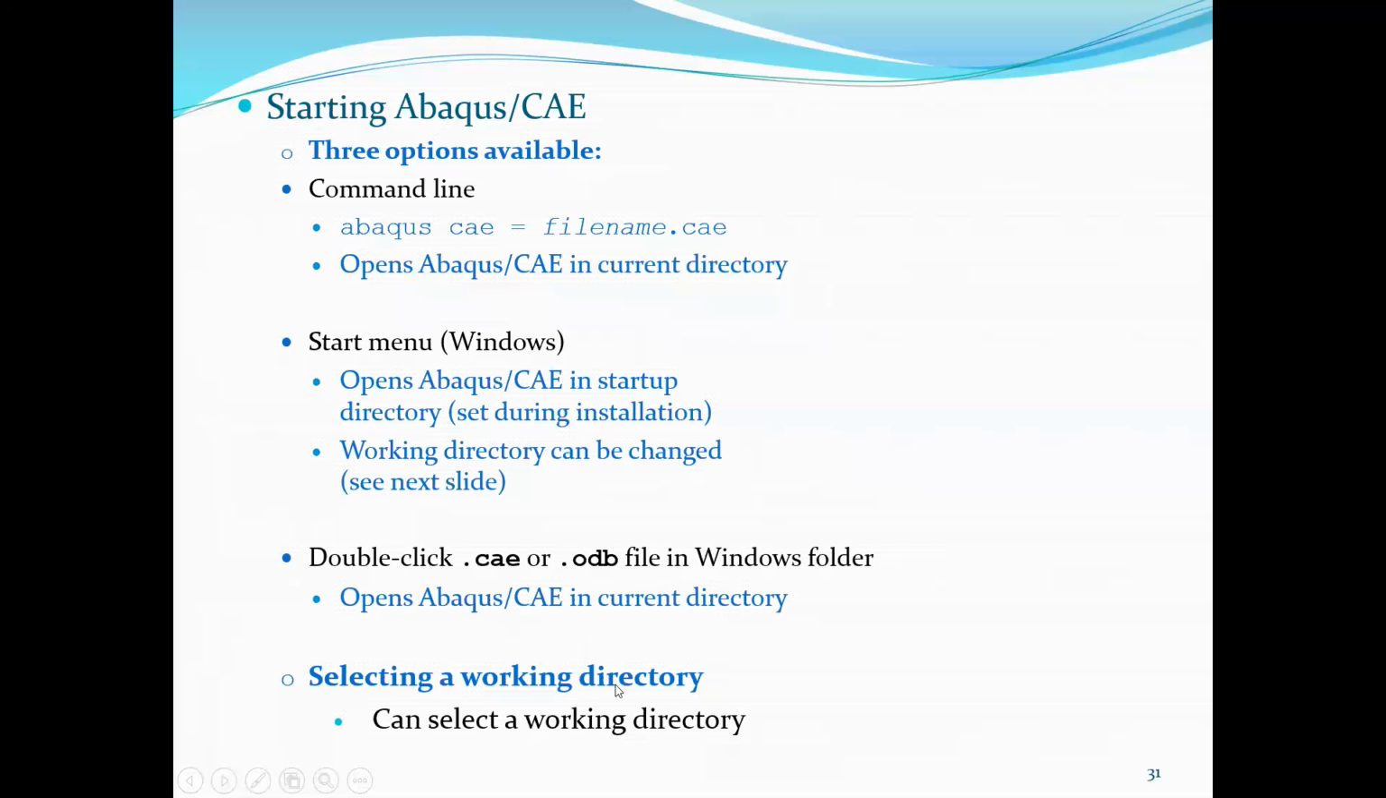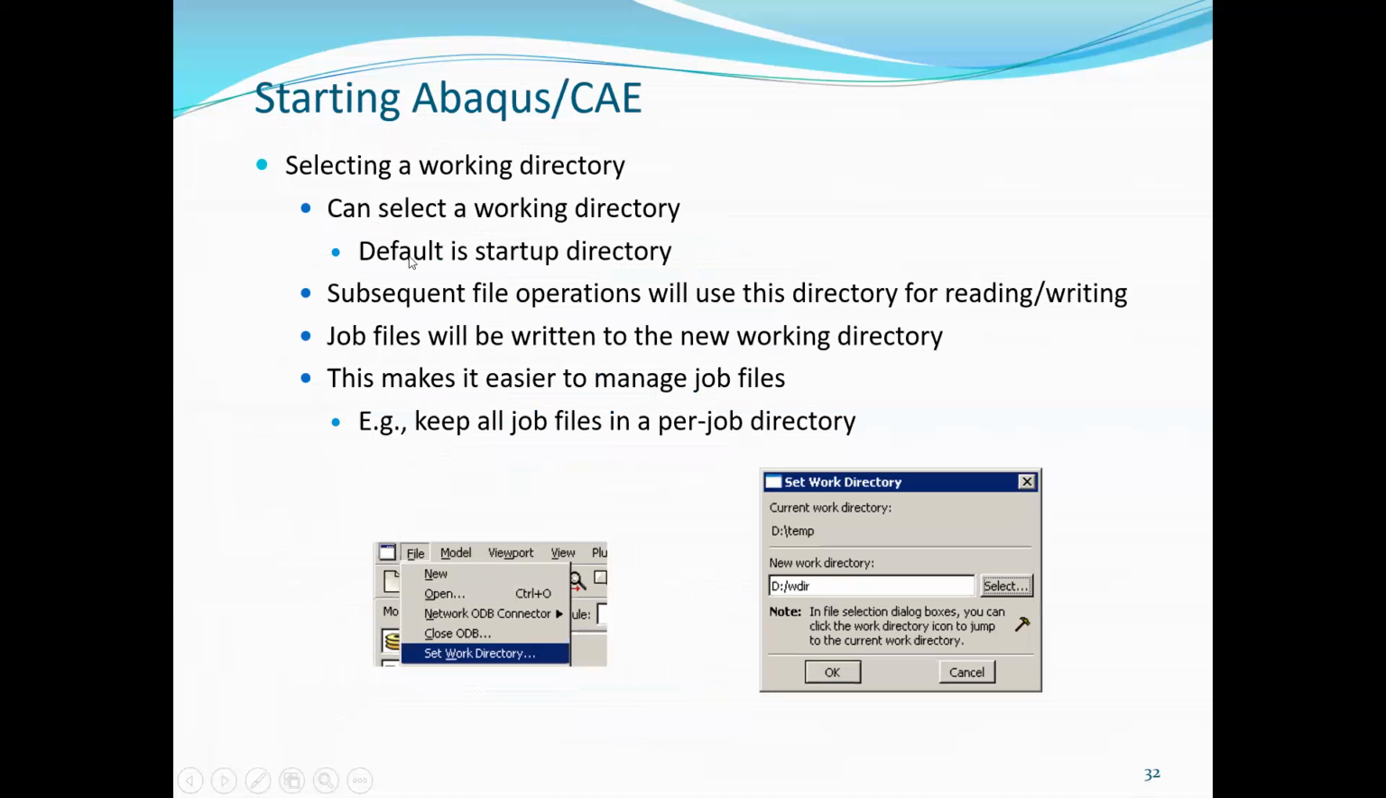Then selecting a working directory. Okay, so this is important. You can select a working directory. The default is the startup directory. Subsequent file operations will use this directory for reading or writing. Now job files will be written to the new working directory. This makes it easier to manage job files.